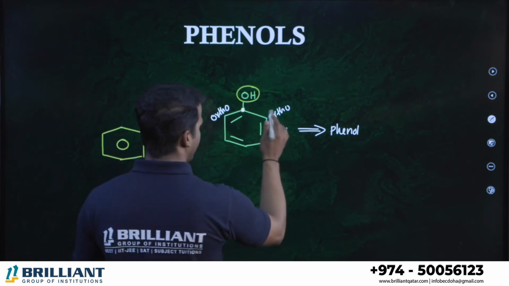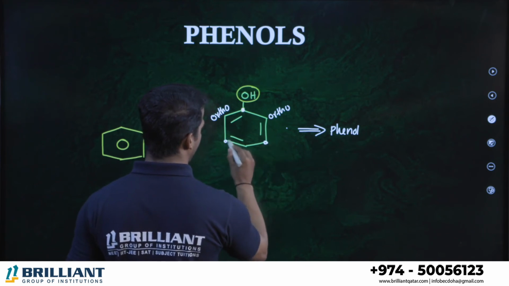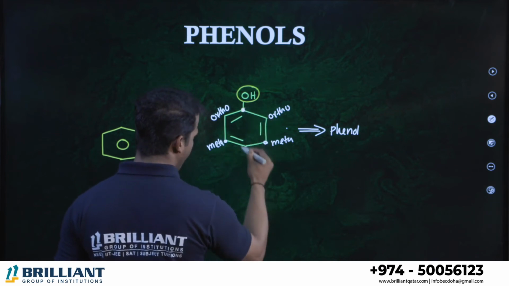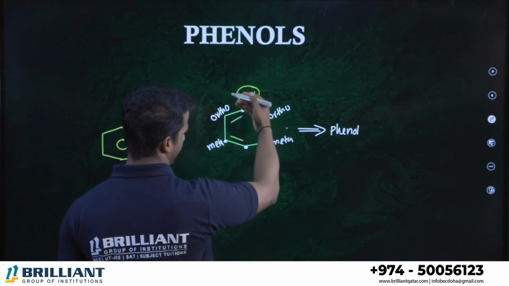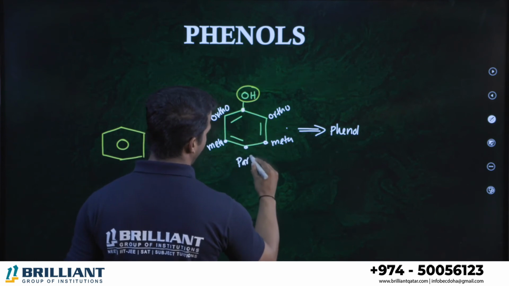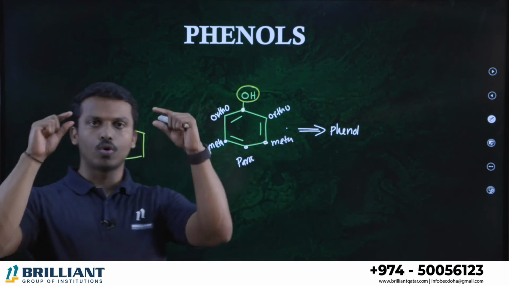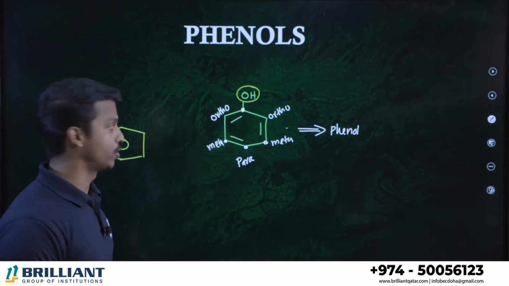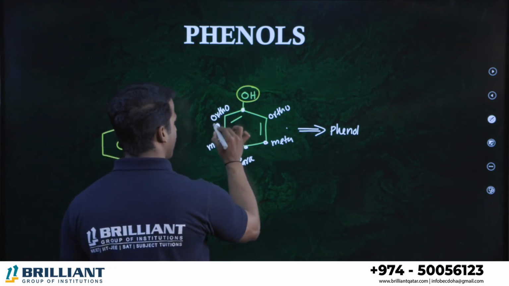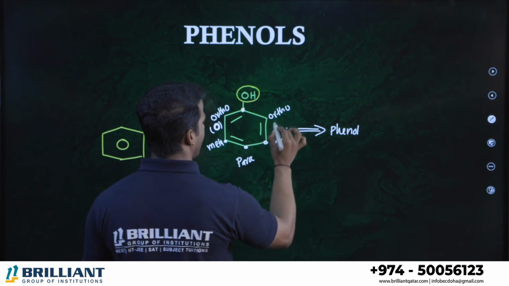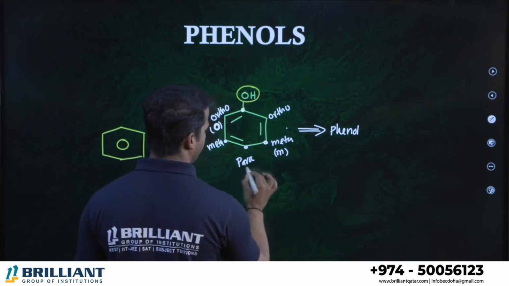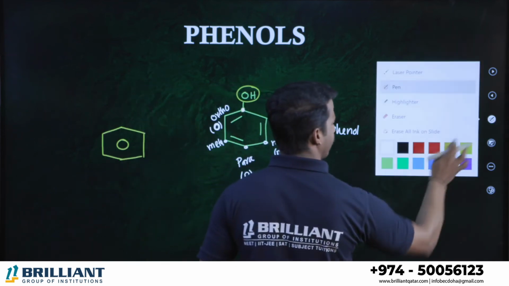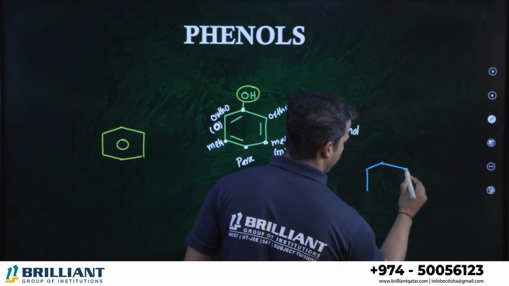And the next nearest positions, these two, are called meta positions. Okay, meta position. And the opposite side, the position opposite to the group-connected carbon is called what? Para position. So there are 2 ortho, 2 meta, 1 para position. Okay, that's the name of those positions. Ortho we represent by O, meta we represent by M, the starting letter, that's it. Para is represented by P.